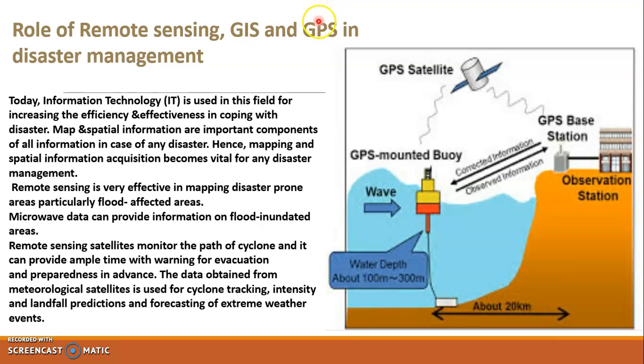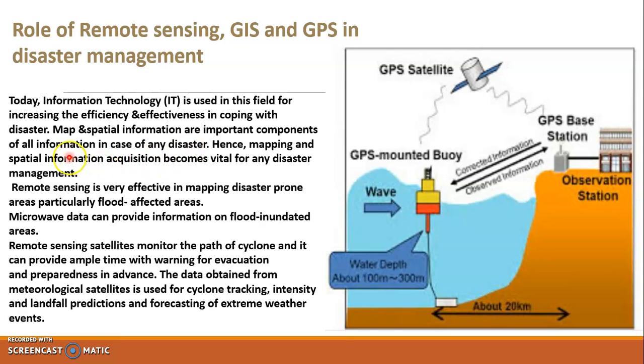Today information technology is used in all fields, and it works effectively and efficiently in coping with disasters also. Maps and spatial information are important components of all information in the case of disaster.